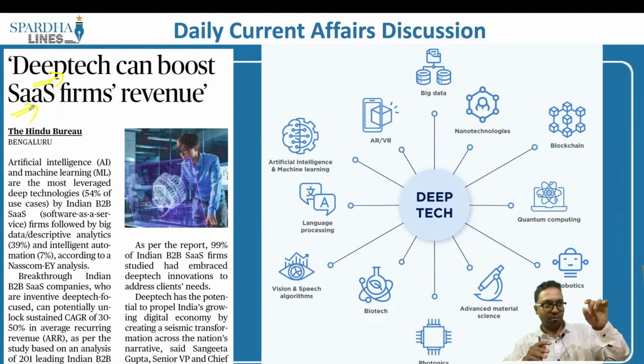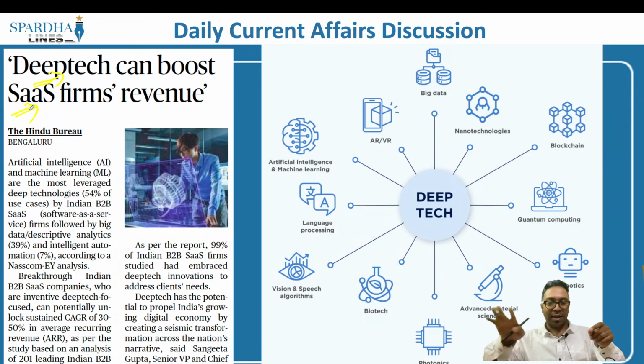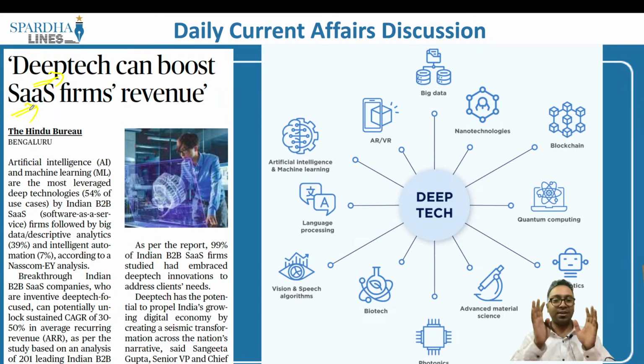Let me give you an example. We have Uber. Uber happens to be one of the technological ideas where you would be able to stay at a particular place and also book a taxi cab. But this idea was easily implementable. We also have Ola, and so on and so forth. You also have Zomato, whose alternative would also be Swiggy, and so on. So an idea or a particular plan which can be easily implemented by another software firm or company is what is called shallow technology or general technology.